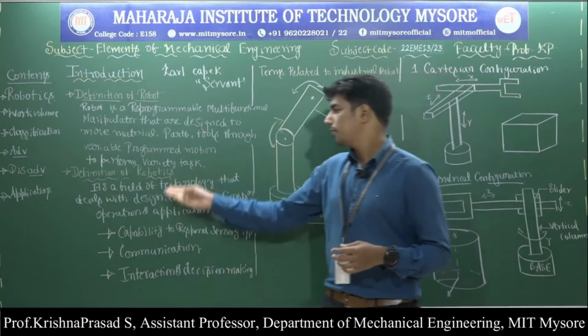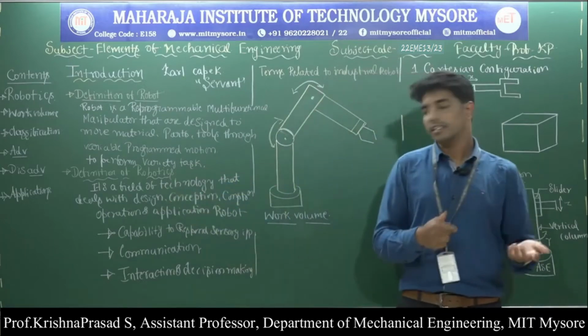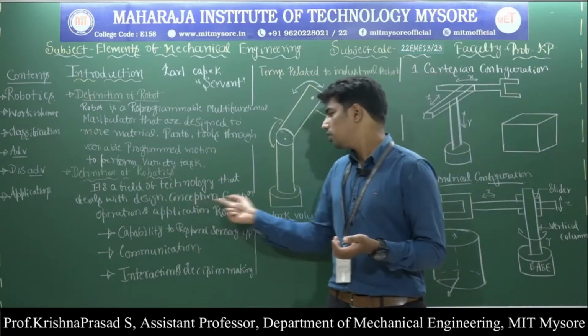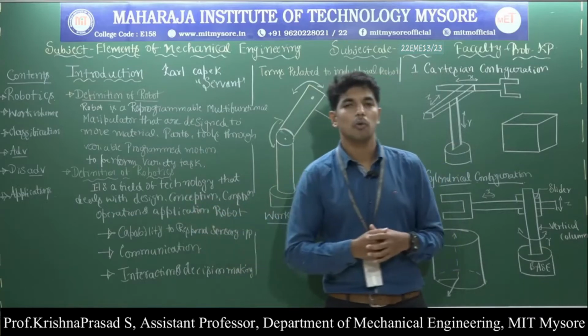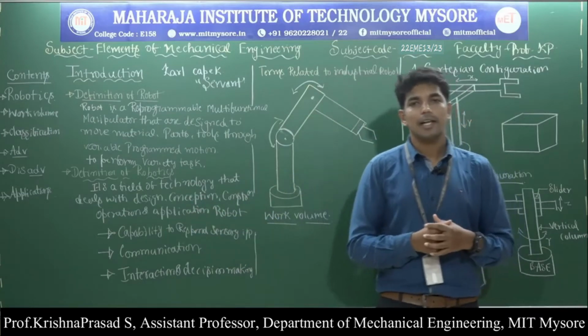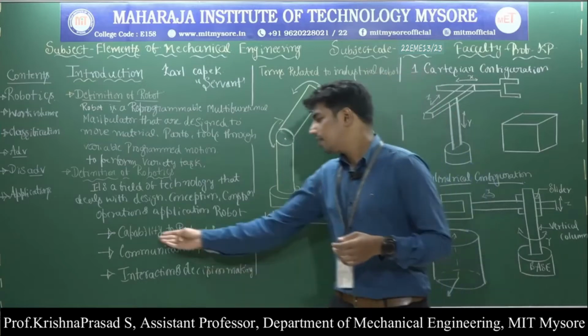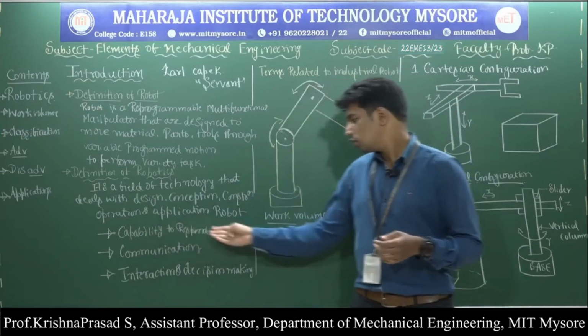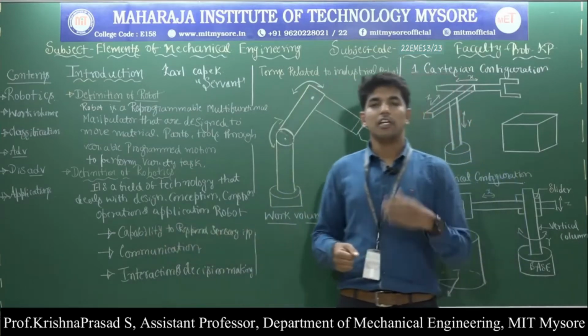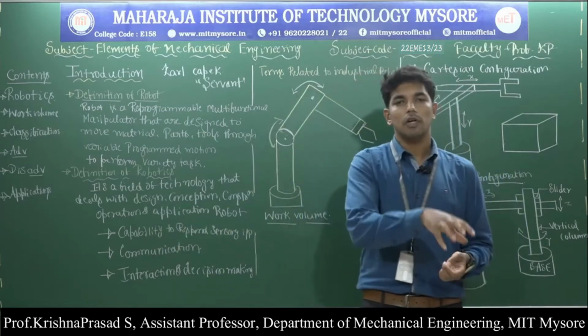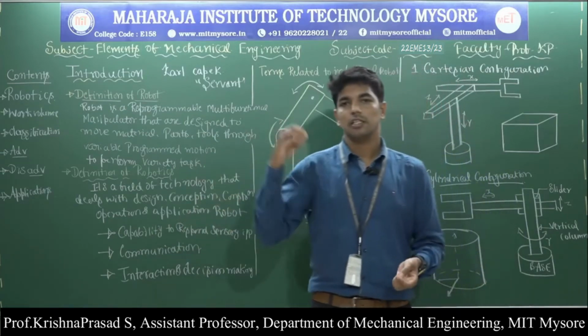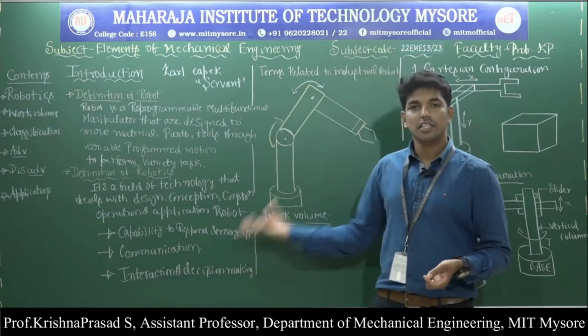So robotics is a field of technology that deals with design, conception, construction, operation and application of robots, and it also performs human-like characteristics. It can think like a human, meaning it has the capability to respond to sensory input. Suppose I give a command to transfer this component from this place to this place, it will take the sensory input.